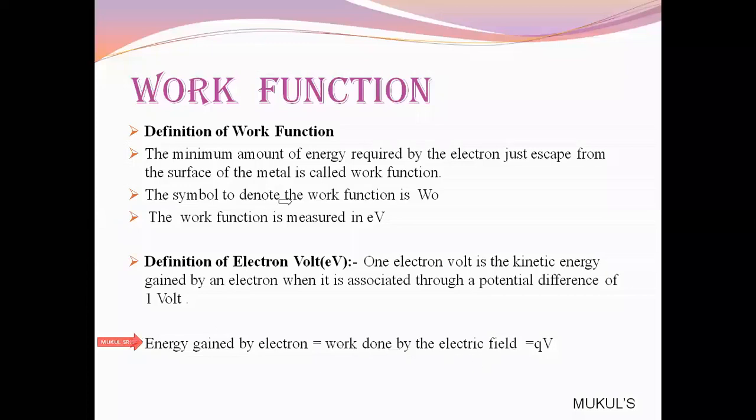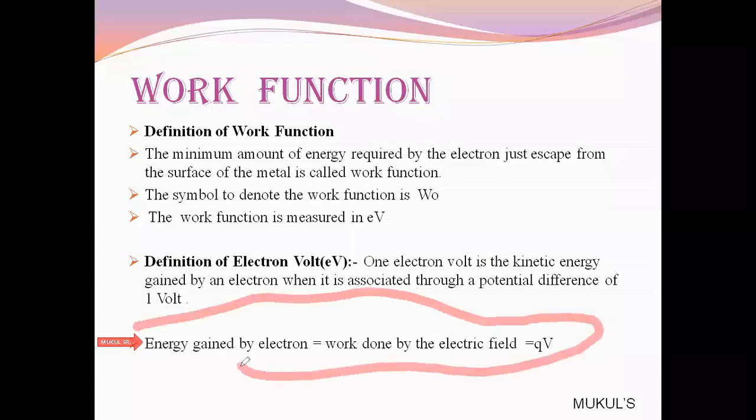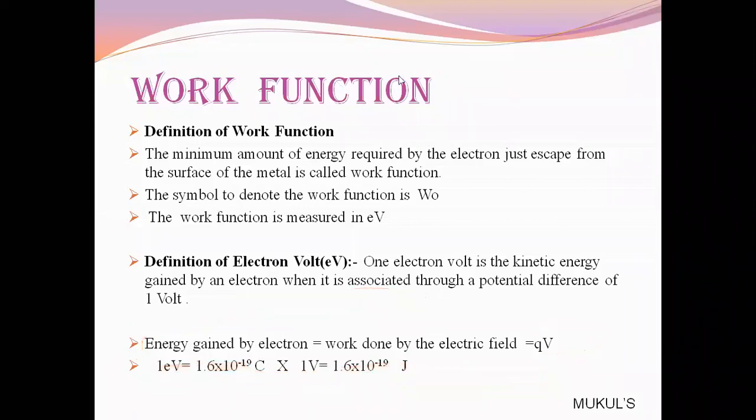You should always remember this point, because for numericals you will have to remember it. So 1 electron volt is equal to 1.6 into 10 to the power minus 19 into 1 volt, which gives 1.6 into 10 to the power minus 19 joule.